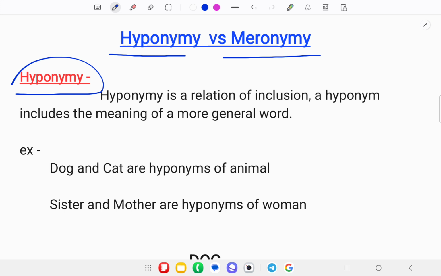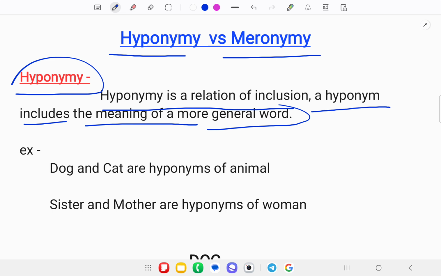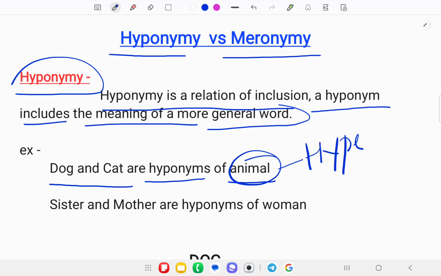As per the definition, hyponymy is a relation of inclusion. A hyponym includes the meaning of a more general word. In the sense, hyponymy means that it's known to be the common one. Common means, as we can see in the example, dog and cat are the hyponyms of animal, and animal in itself is the hypernym. So here, according to the definition, hyponymy is a relation of inclusion.